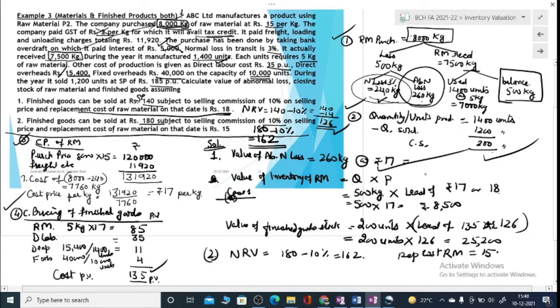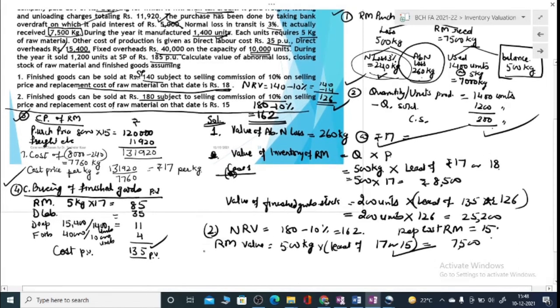So abnormal loss is same as it is, but raw material value will be 500 kilograms at the least of cost price, that is 17, or replacement cost 15. So that is 15 rupees will be considered. So 7,500 will be the value of inventories. Similarly, if we are to calculate closing stock of finished goods, so its value will be, how many goods are left with us?